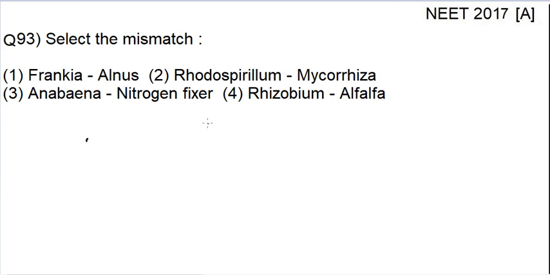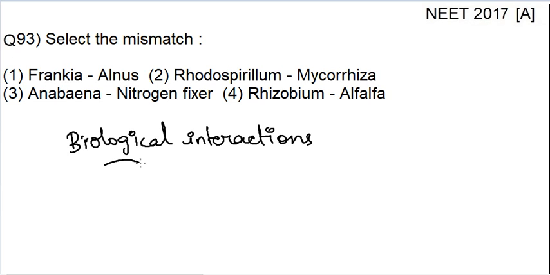First, you have to understand the different biological interactions. What are these biological interactions? Biological means living, yes or no?